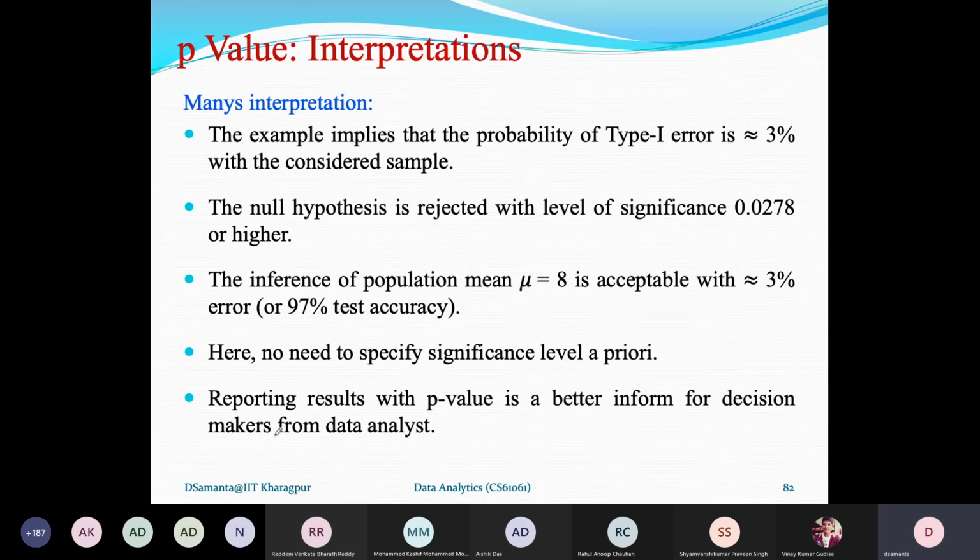Reporting results with the p-value gives better information for decision makers from data analytics. So being a data analyst, if you report the p-value, it is better information to your boss regarding the decision that you got based on your test.